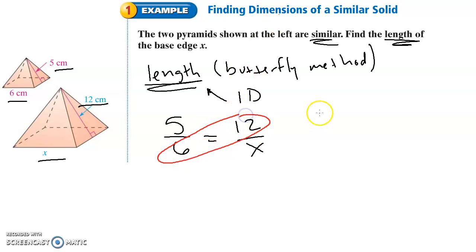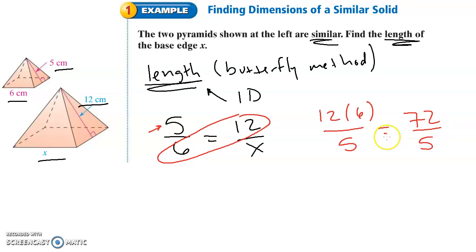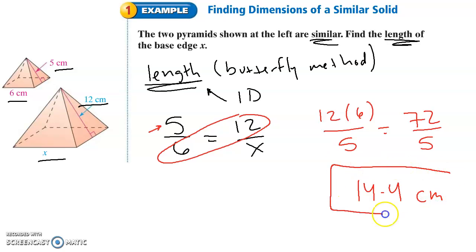6 times 12 divided by the other number, which is going to be 5. Cool? Nothing can cross cancel, so I end up getting 72/5. And if I take a calculator out, 72 divided by 5 gives me 14.4. And because we're just trying to find a length, the answer would be centimeters.